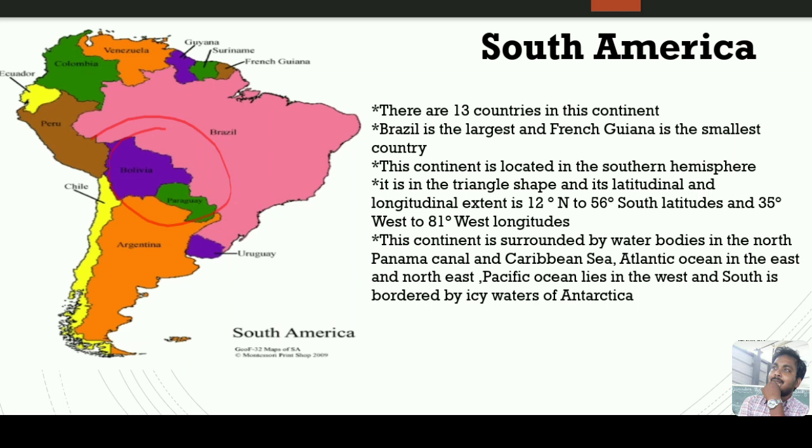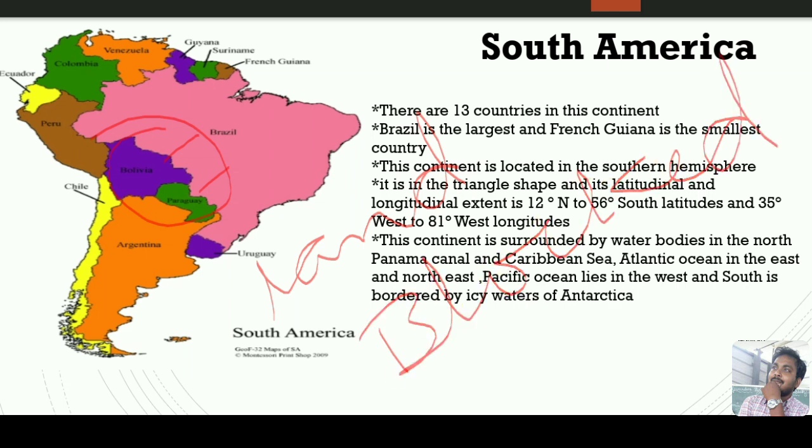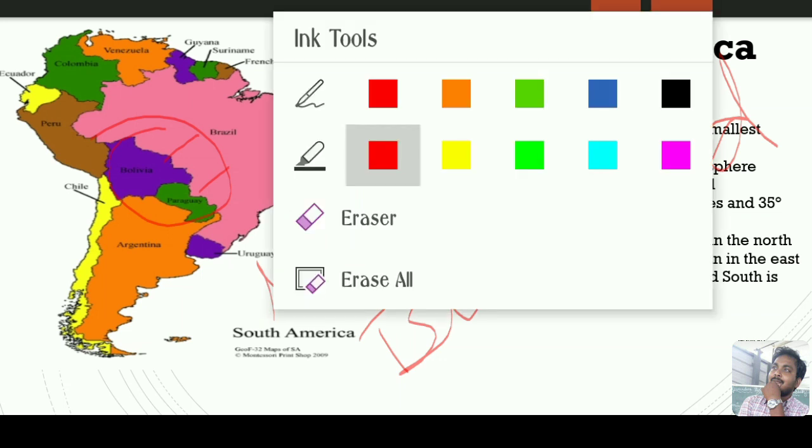As we just observed, dear students, Bolivia and Paraguay are the two important countries which do not connect with the coastal lines. That is why these two countries are called landlocked countries.